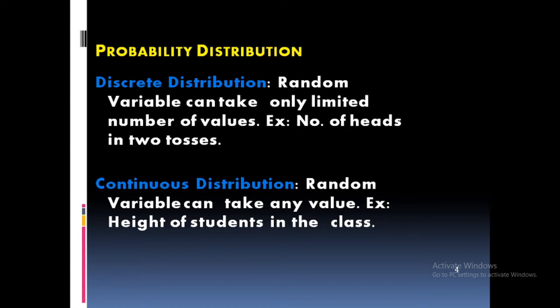What are they? Once more, binomial and Poisson. What about continuous distribution? There is only one type, that is normal distribution.